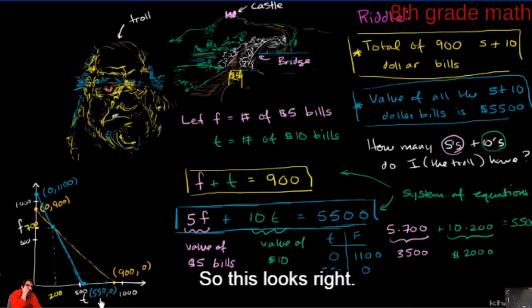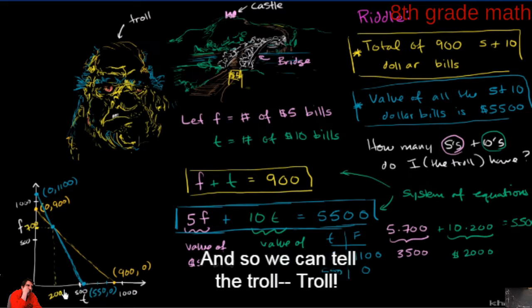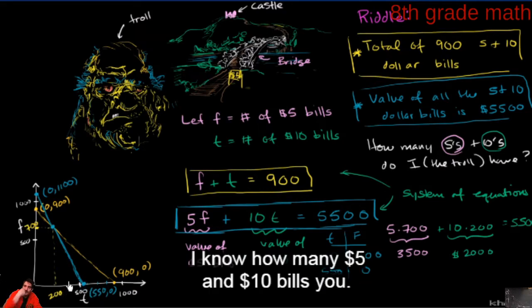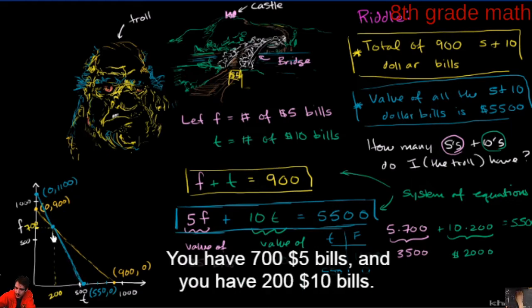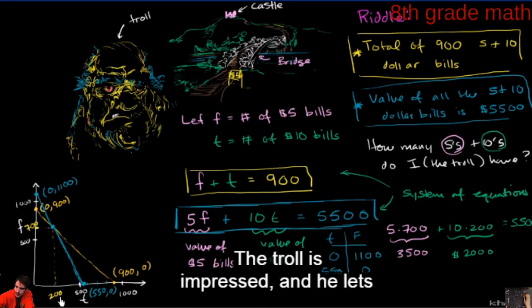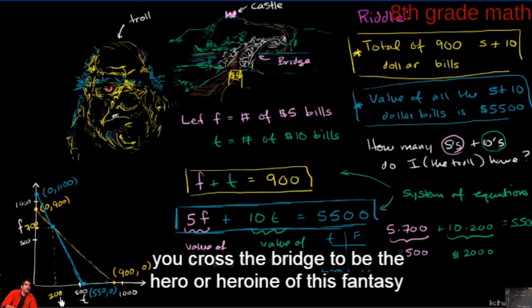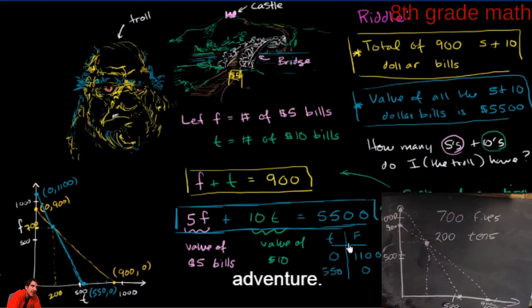So this looks right, and we can tell the troll, I know how many $5 and $10 bills you have. You have 700 $5 bills, and you have 200 $10 bills. The troll is impressed, and he lets you cross the bridge to be the hero or heroine of this fantasy adventure.